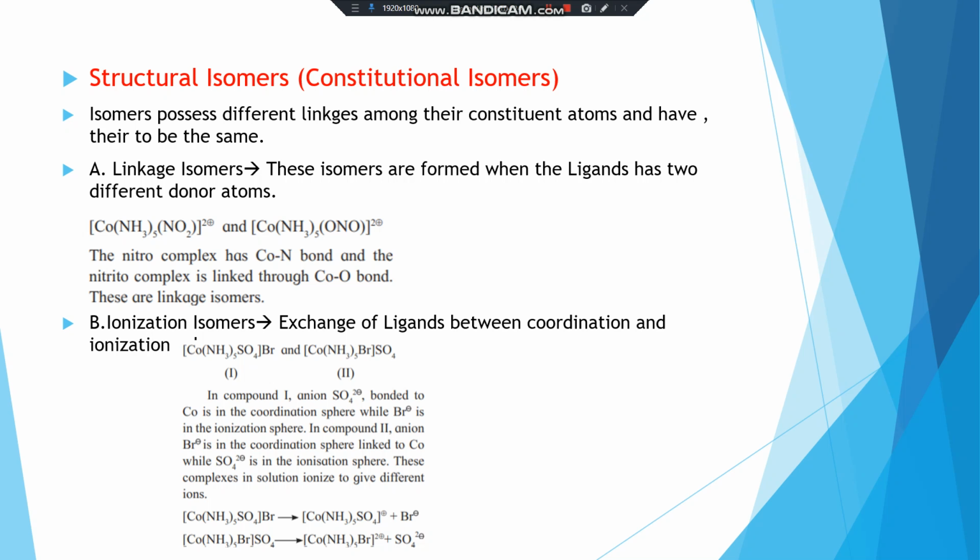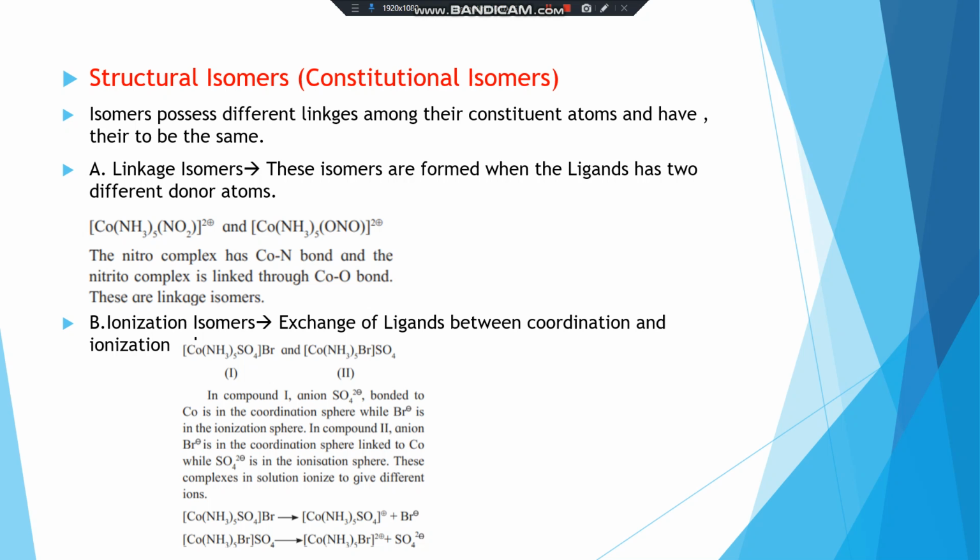These complexes ionize in solution to give different ions. Here, [Co(NH3)5SO4]Br gives [Co(NH3)5SO4]+ plus Br-, and [Co(NH3)5Br]SO4 gives [Co(NH3)5Br]2+ plus SO4 2-. This is ionization isomerism.